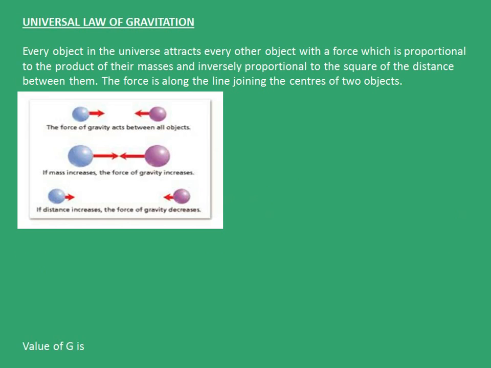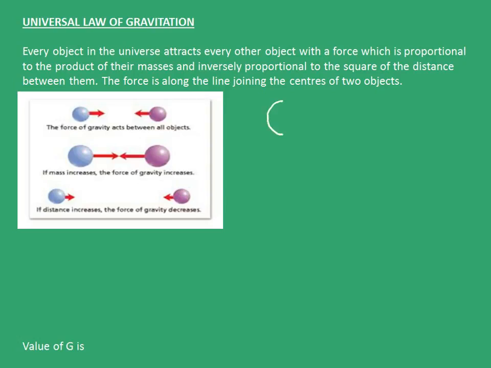Let's move on to the universal law of gravitation. It says that every object in the universe attracts every other object with a force which is proportional to the product of their masses and inversely proportional to the square of the distance between them. The force is along the line joining the centers of the two objects.